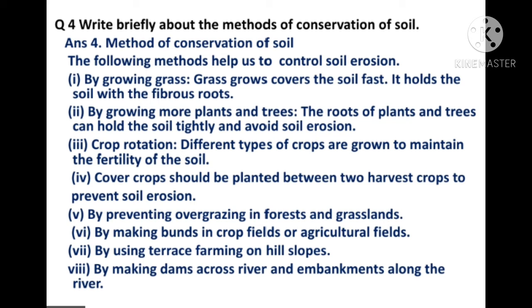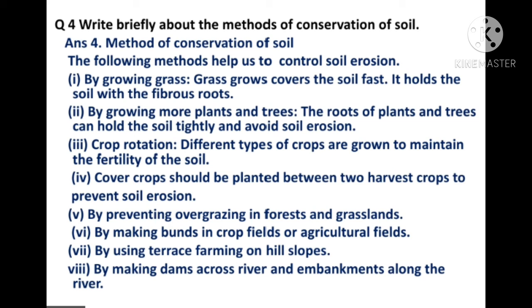Question number 4. Write briefly about the methods of conservation of soil. Children, in this answer we are writing 8 methods, but for learning you can do any 5. Now try to understand. Methods of conservation of soil. The following methods help us to control soil erosion, and these are by growing grass. Grass grows, covers the soil fast and it holds the soil with its fibrous roots.